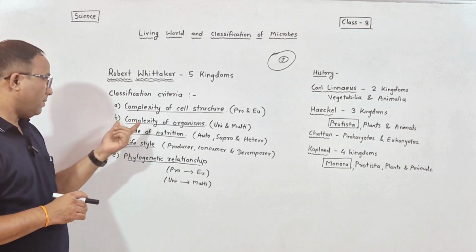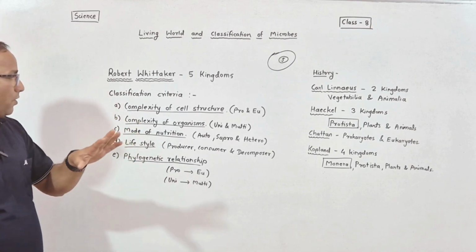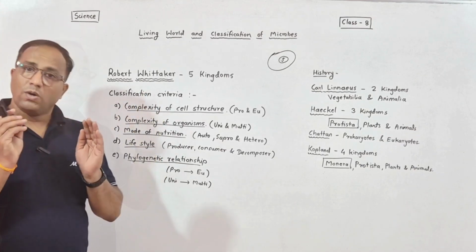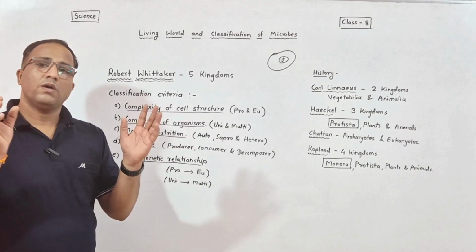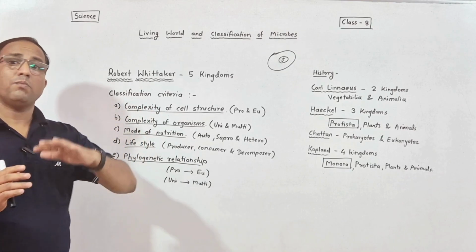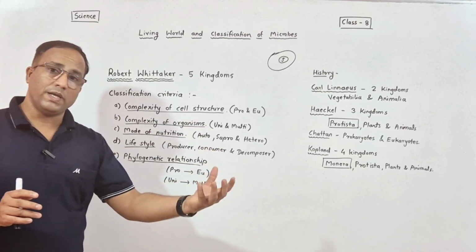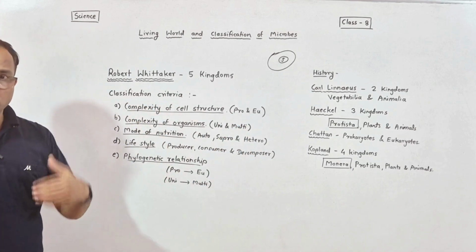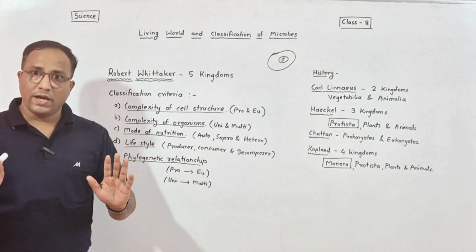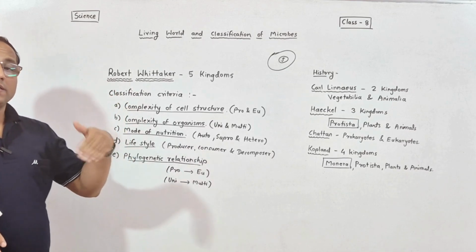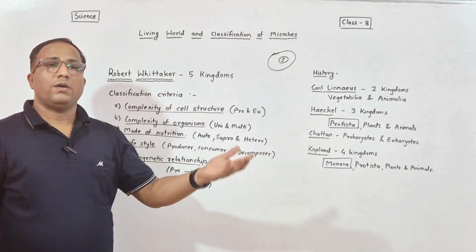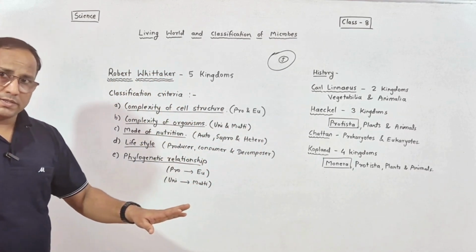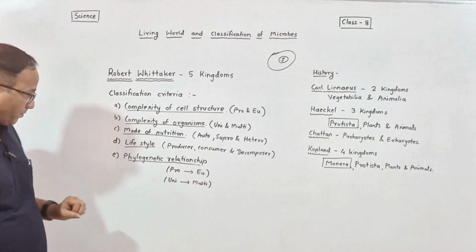The second criterion considered by Robert Whittaker is complexity of organism. The organism is unicellular, means it is simple, or more complex. If an organism is more complex, it is said to be a multicellular organism. As human beings, we are multicellular and more complex organisms, and amoeba or paramecium are unicellular organisms and they are very simple organisms.